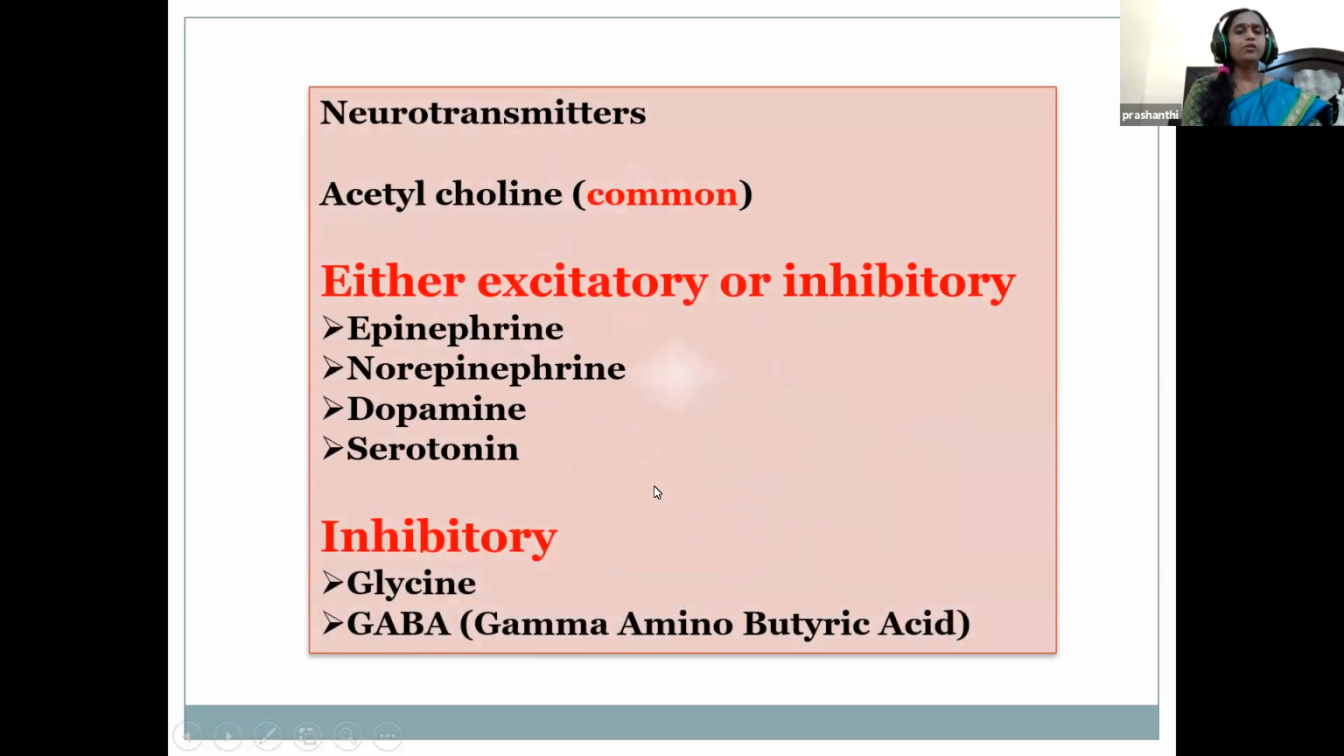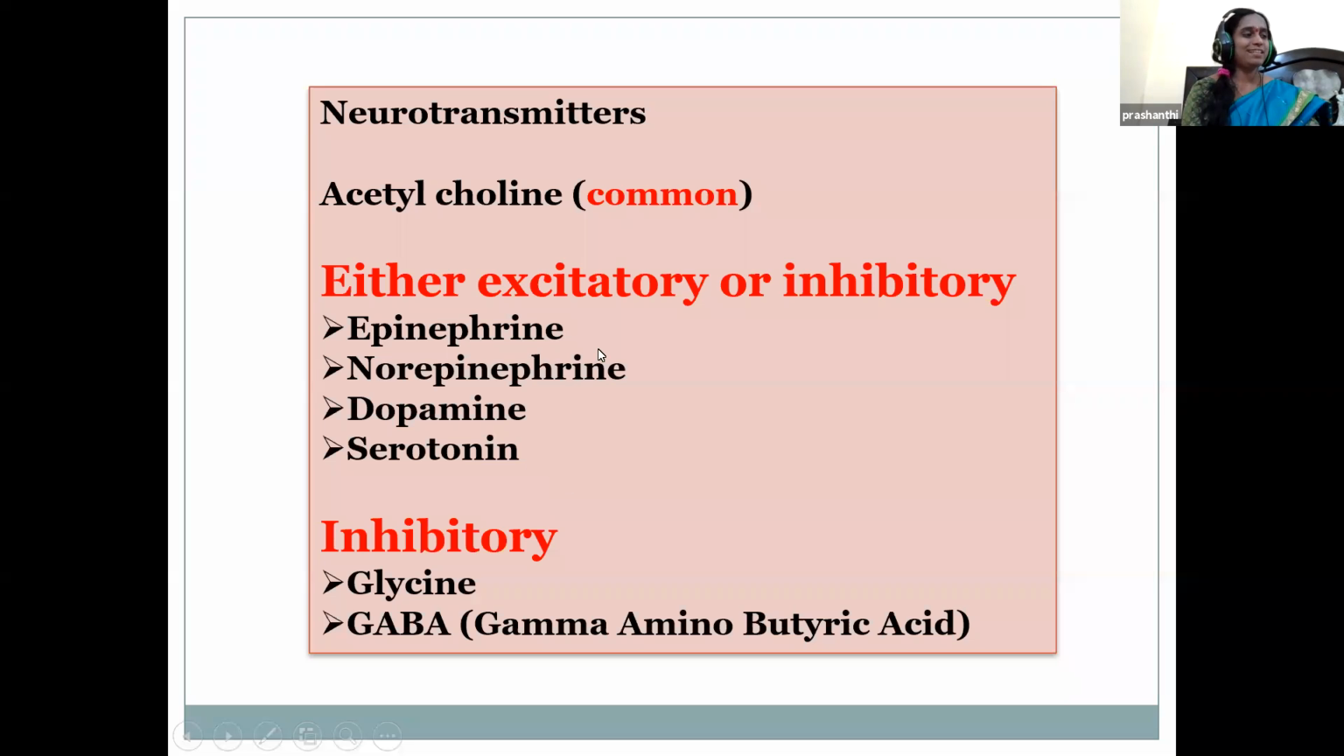And then what are the neurotransmitters seen in our body? They are, children, acetylcholine. This is very, very important. This is a common neurotransmitter which is useful for muscle control and also for memory. And the neurotransmitters which are either excitatory or inhibitory are epinephrine, norepinephrine, dopamine, and serotonin.